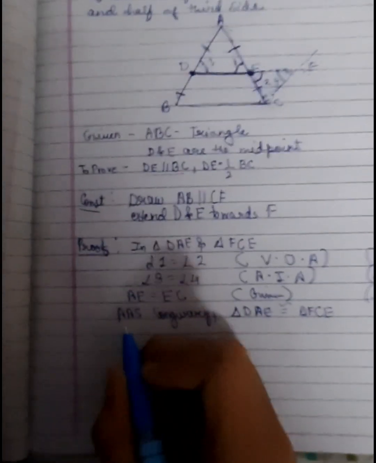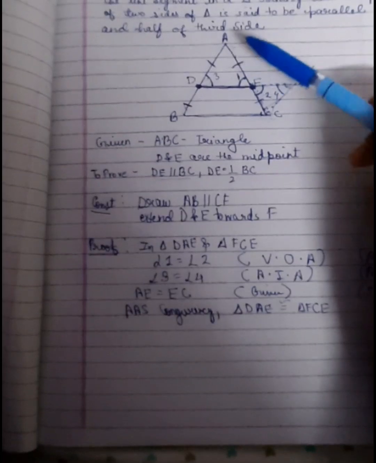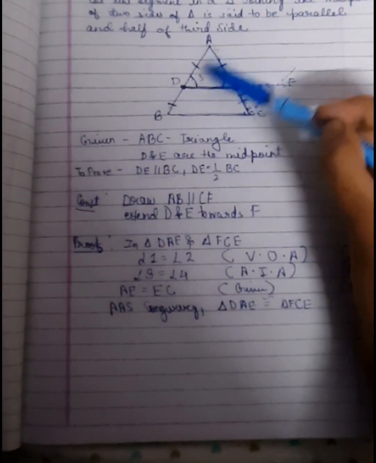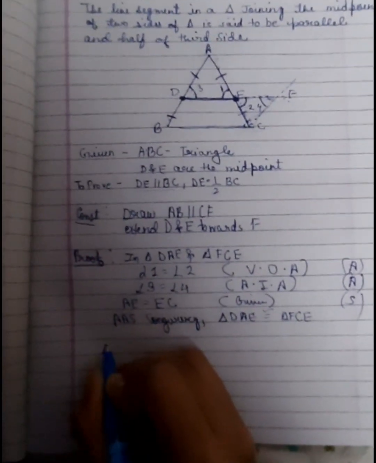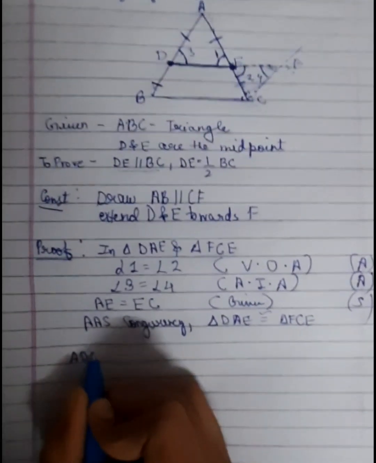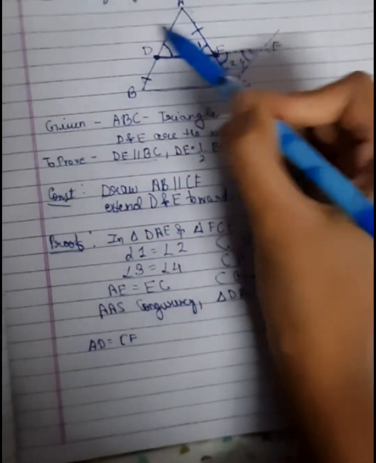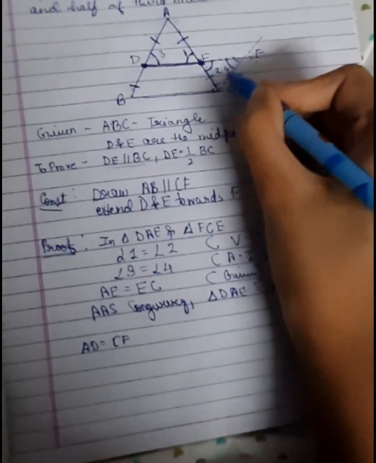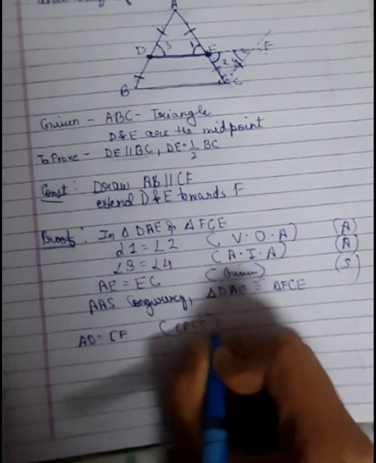Now after congruency, I can say that AD will also be equal to CF, by CPCT.